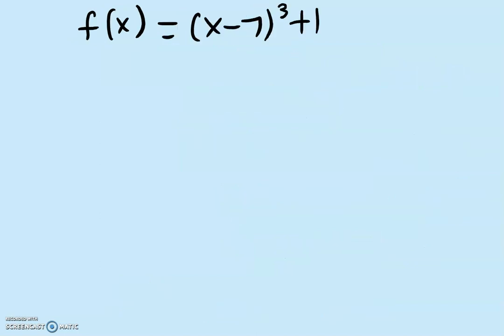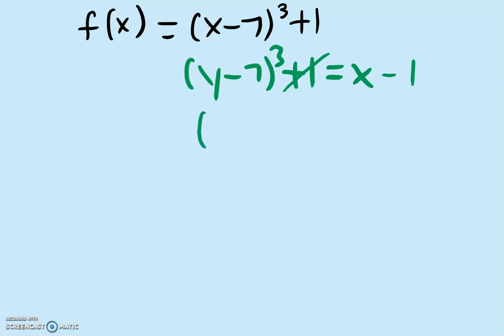And here for our last example, we will rewrite the equation as y minus 7 cubed plus 1 equal to x. And we will solve for y. Start by moving this plus 1 over to the other side, becomes a minus 1. So that gives us y minus 7 cubed equals x minus 1.